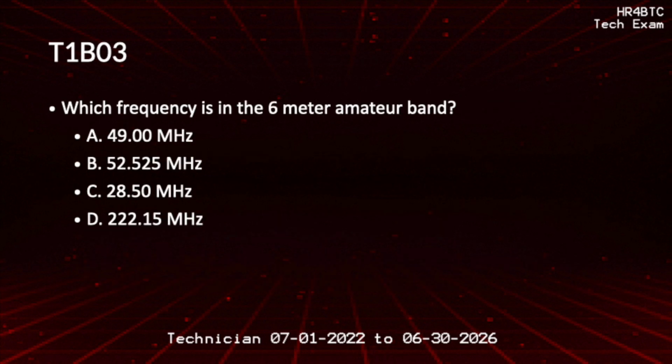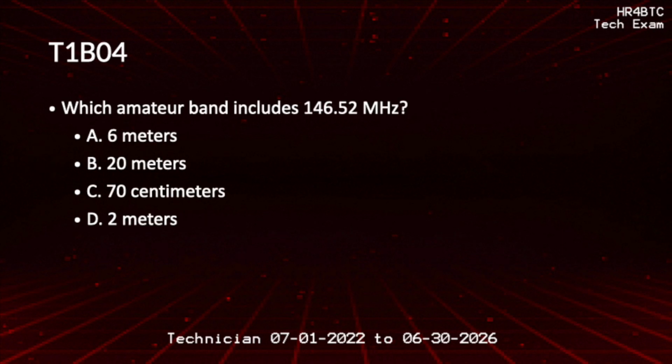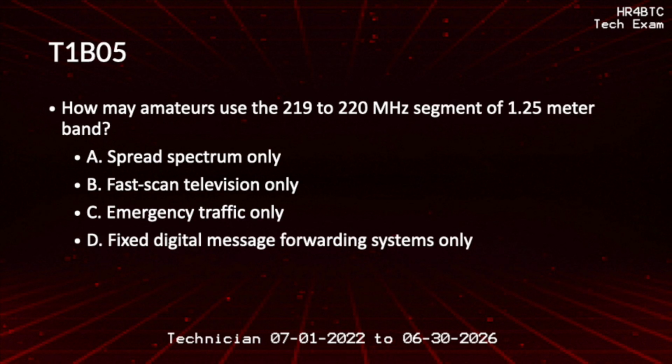Which frequency is in the 6-meter amateur band? 52.525 MHz. Which amateur band includes 146.52 MHz? 2 meters. How may amateurs use the 219 to 220 MHz segment of the 1.25 meter band? Fixed digital message forwarding systems only.